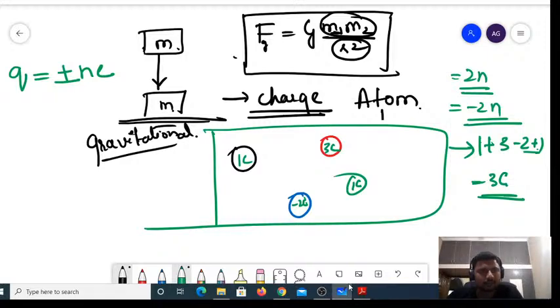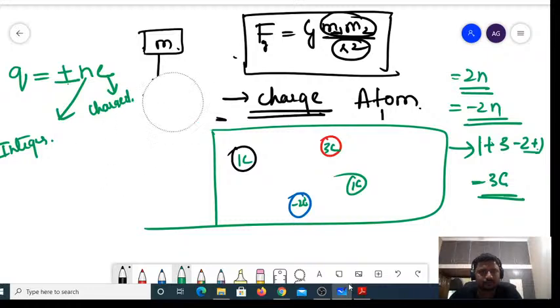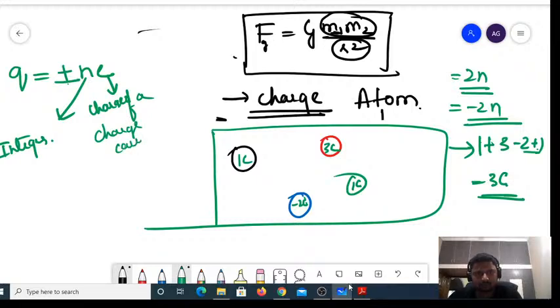So Q is equal to plus or minus n into E, where n is an integer, and E is the charge of a charge carrier, right?